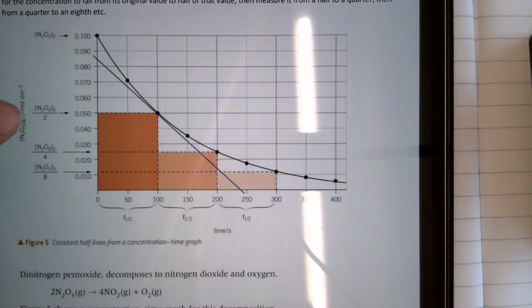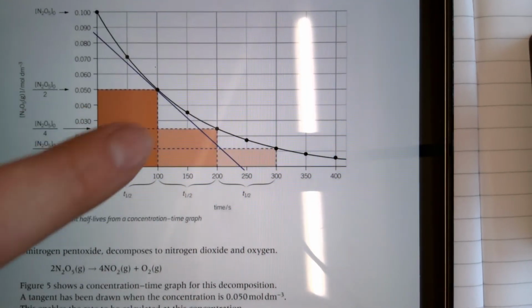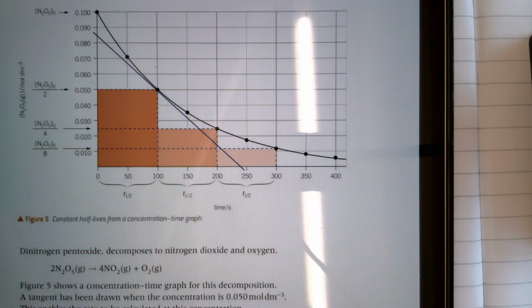So in this case, the reactant that we're looking at is N2O5. I can say that the N2O5 is a first order reactant. If you did the half-life, you had the shape of a graph and you did the half-life and it was not constant, you can't conclude that it's second order. You can just say that it's definitely not first. It doesn't mean that it's second, it just means that it is definitely not first order.